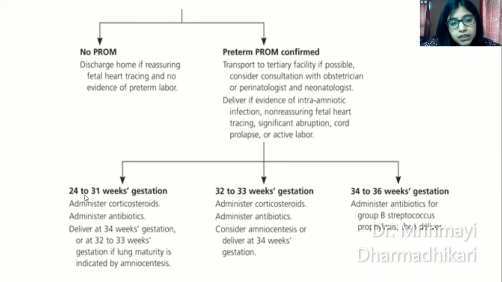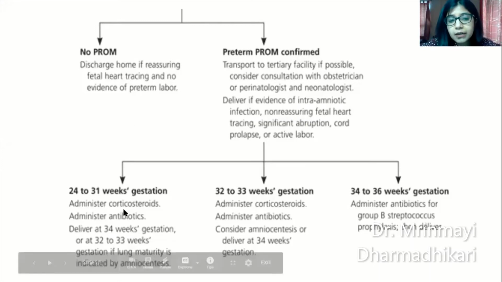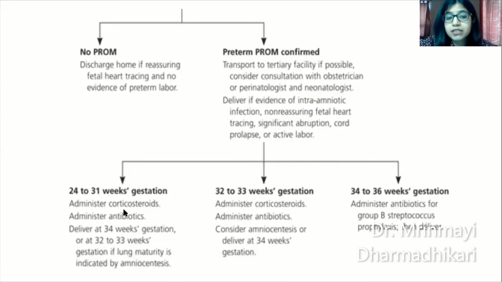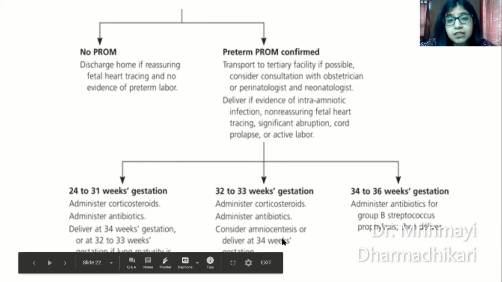So between 24 and 31 weeks of gestation, administer corticosteroids, administer antibiotics, and try to push the patient till 34 weeks before delivering her, but with strict monitoring of the mother for signs of chorioamnionitis or infection. Similarly, with 32 to 33 weeks, administer corticosteroids, definitely administer antibiotics, consider delivery at 34 weeks, but with strict monitoring of the mother.